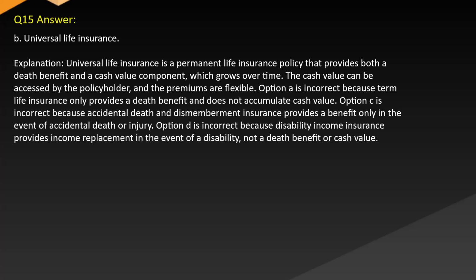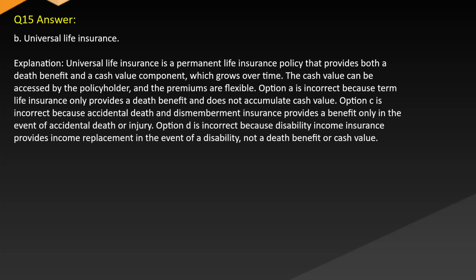Explanation. Universal life insurance is a permanent life insurance policy that provides both a death benefit and a cash value component, which grows over time. The cash value can be accessed by the policyholder and the premiums are flexible.